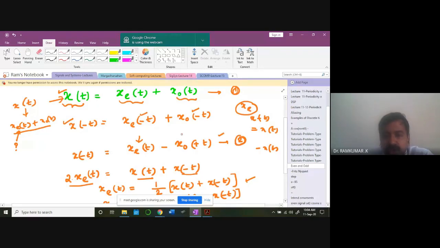Simply add these two equations. Automatically xo of t will get knocked out. I get 2 times xe of t, which I have written here as x of t plus x of minus t. Is it clear?